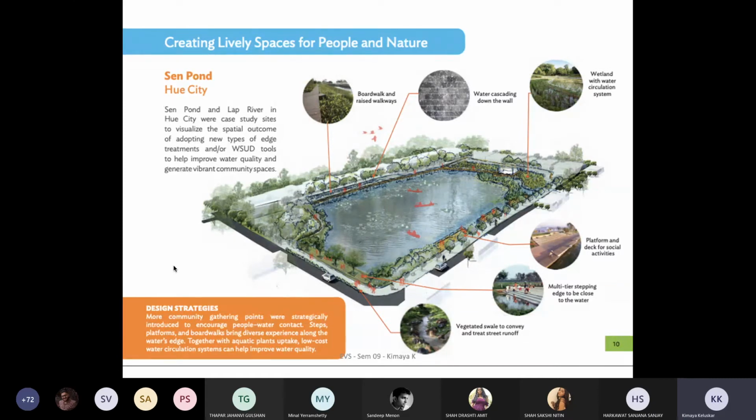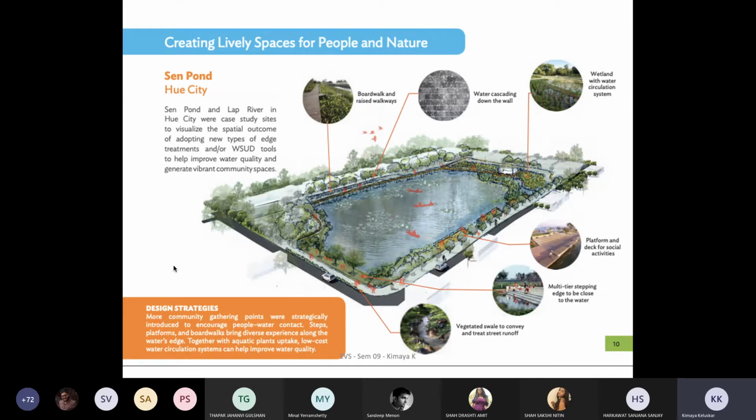Then a vegetated swale to convey and treat the street runoff, so all the neighborhood runoff can also come here. Multi-tier stepping edge to be close to the water, so you can feel the water, you can sit along the water. And then there are platforms and decks for social activities that happen.